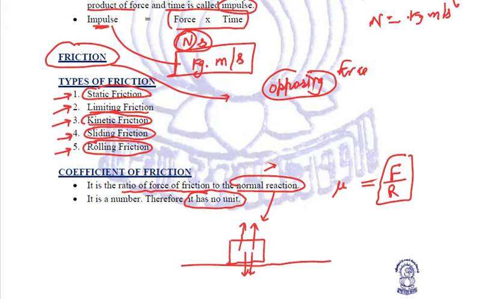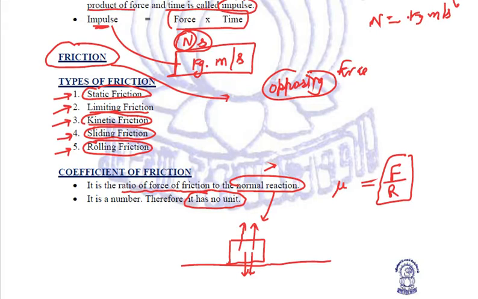Now, when we compare the types of friction, we have seen the 5 types of friction. Then we have studied 2 frictions, sliding and rolling. The rolling friction is lesser as compared to the sliding friction. This may be asked: which friction is more? The sliding friction is more. Why exactly?